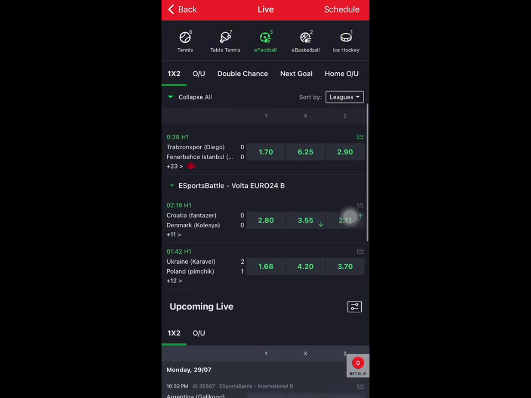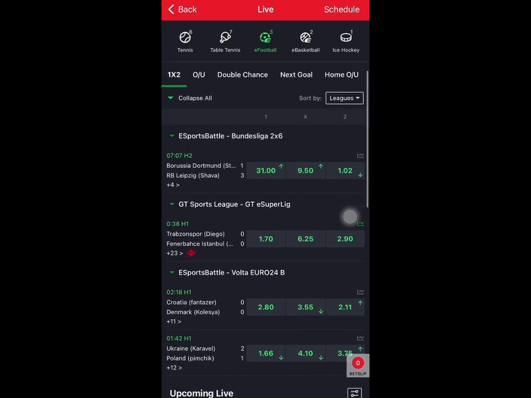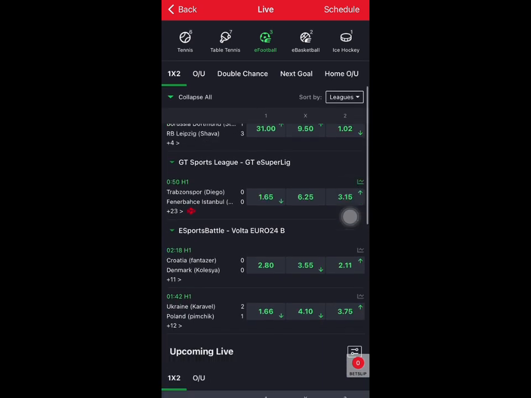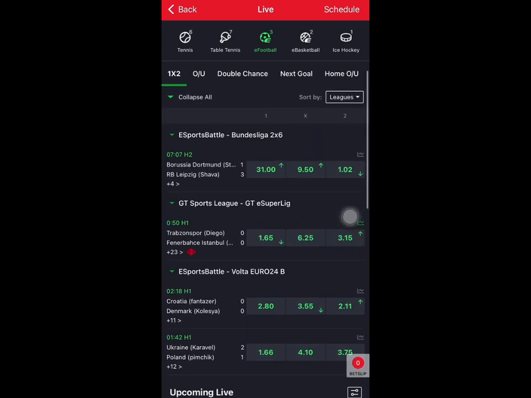We are looking for that particular match, so we keep on refreshing. It can take at least 1 minute sometimes before it appears. So that's what we'll be looking for.